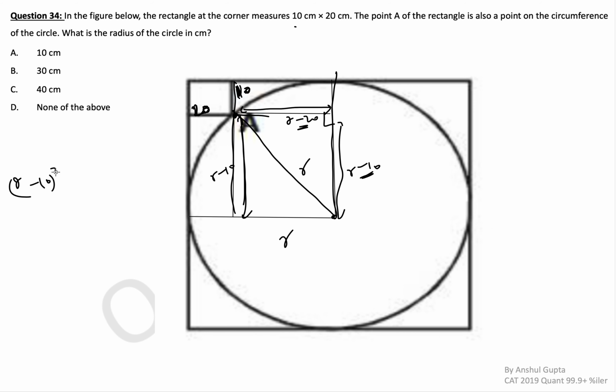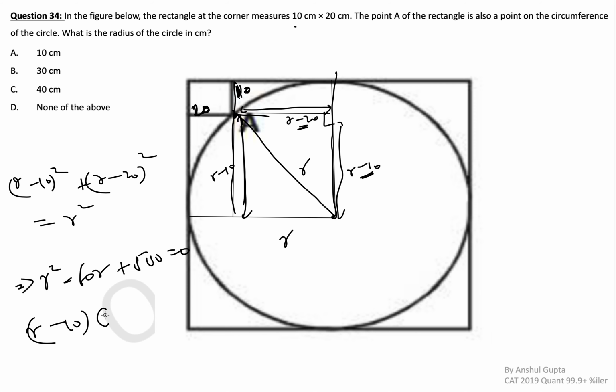r minus 10 whole square plus r minus 20 whole square is equal to r square. Try to solve this. You get 2r square, one r square gets cancelled, so you get r square minus 20r minus 40r, minus 60r plus 500 is equal to 0. This comes out as r minus 10 multiplied by r minus 50 is equal to 0. This means r is equal to 10 or 50. Only 10 is an option. So that means 10 is the answer.